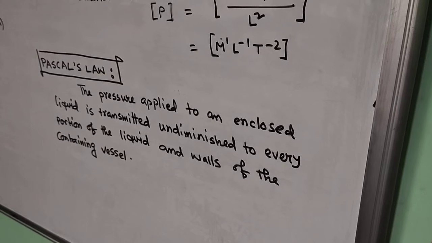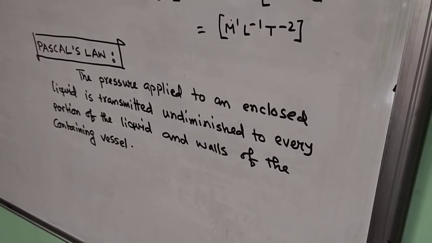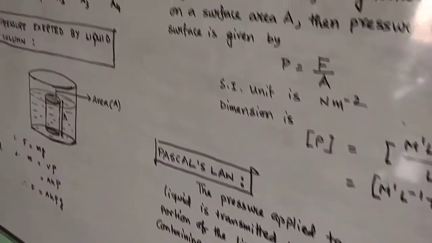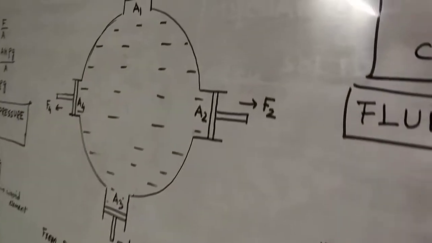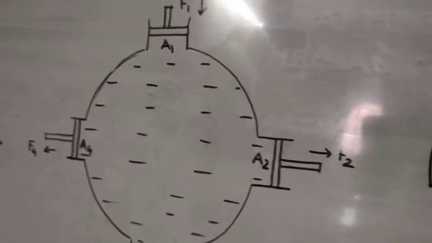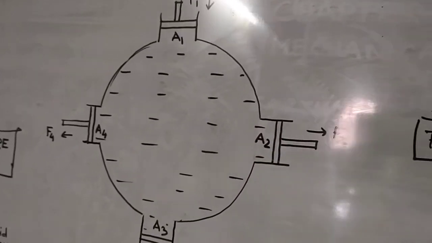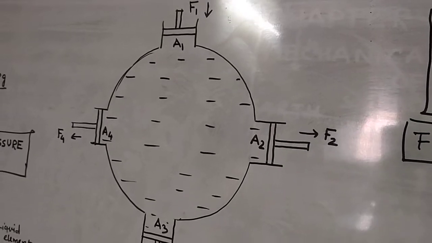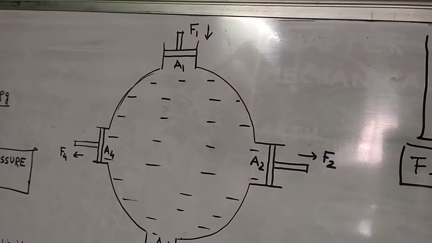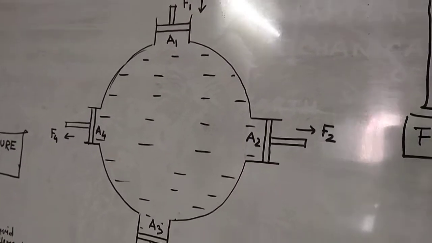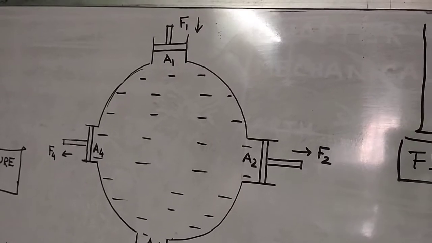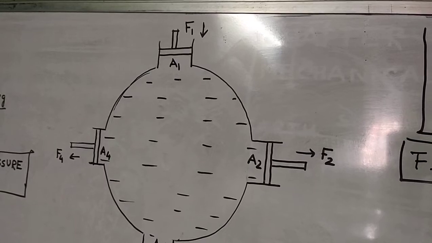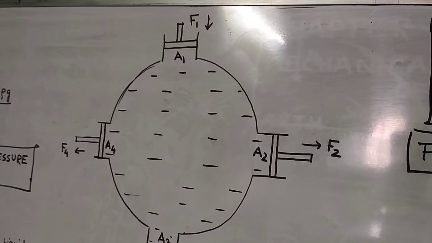Okay. Now how can we explain this Pascal's law? For that we have to go through this figure. Now you see, you do have a container and the container contains liquid. Now it has 4 outlets and these outlets are closed by pistons of different area of cross section.